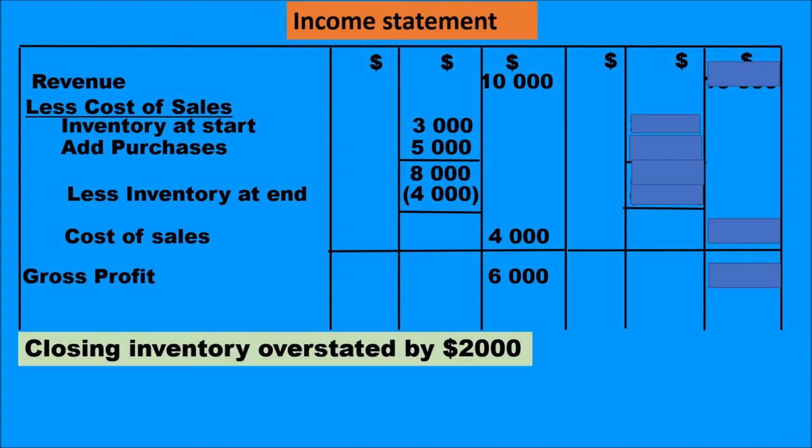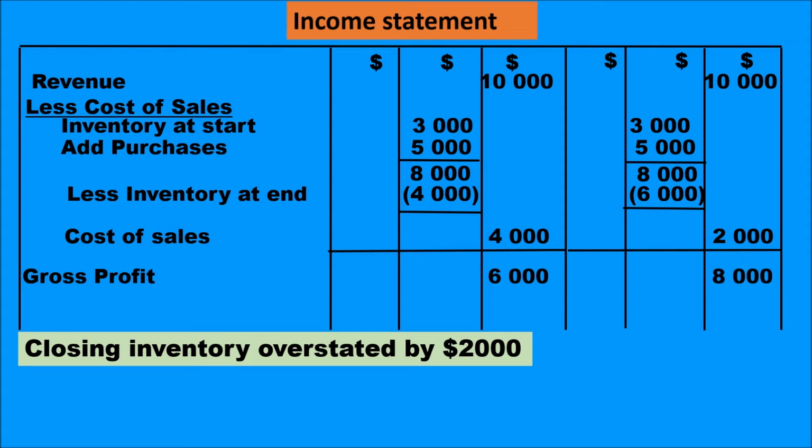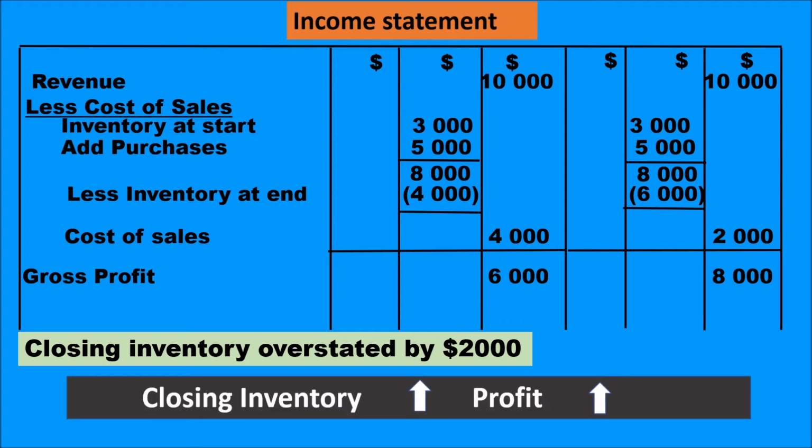Let us take a third situation. Closing inventory overstated by 2,000. Revenue would be the same. Opening inventory this time remains the same. Purchases 5,000, giving a total of 8,000. Closing inventory, which was 4,000, now overstated by 2,000, would become 6,000. The cost of sale, 2,000, which is deducted from revenue 10,000, gives a gross profit of $8,000. As a conclusion, what we can say is when closing inventory increases, profit increases.